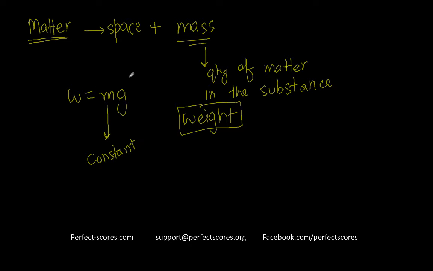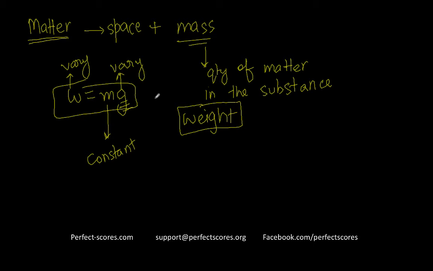And why does weight vary from place to place? Because G can vary. I'm not saying from one place on the earth to another place on the earth. I'm talking about, let's say, for example, the moon and the earth. The value of this constant G is going to vary from planet to planet. And because of that, the weight is also going to vary. On earth, unless you change the value of G, the value of weight is not going to change. So in this equation, out of these three variables, only m, which is mass, is constant for a particular body.